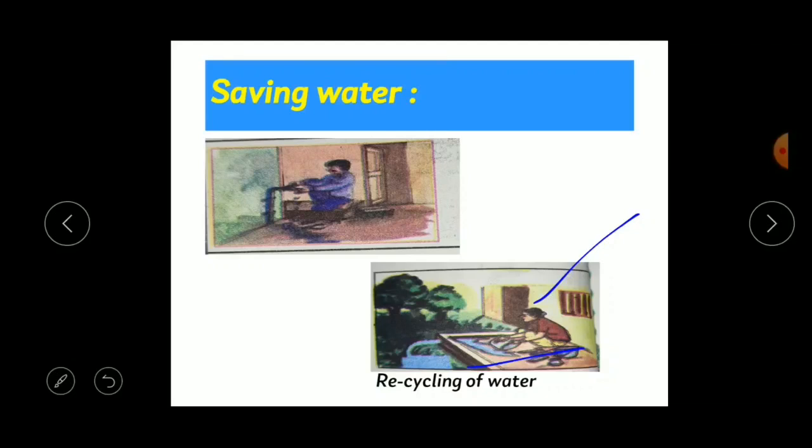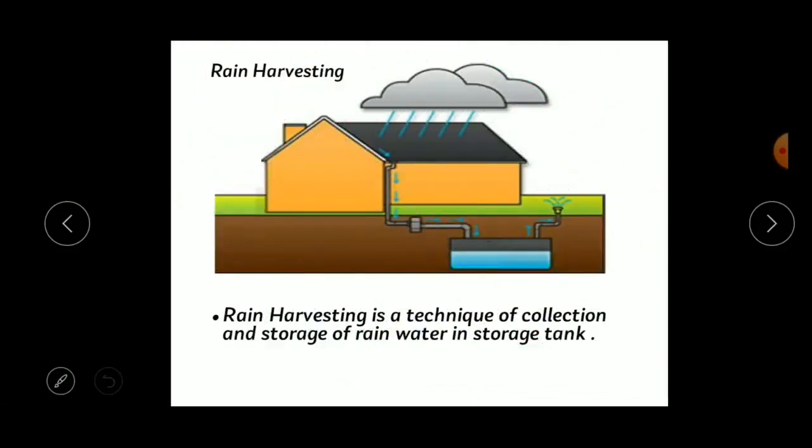So what is recycling of water? The water that is used for washing utensils, clothes and vegetables can be used again for watering the plants. So this is called recycling of water. Okay, next method is how we can save the water: by rain harvesting. We can save the water through rain harvesting.